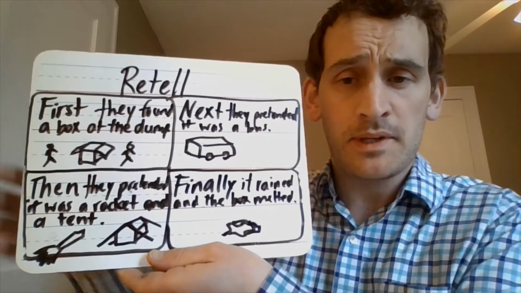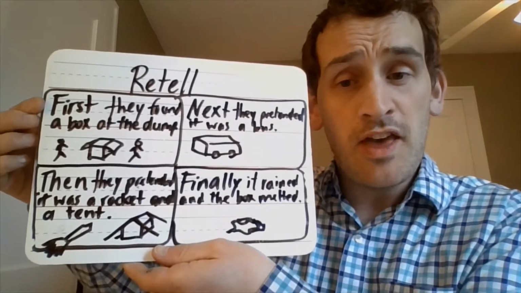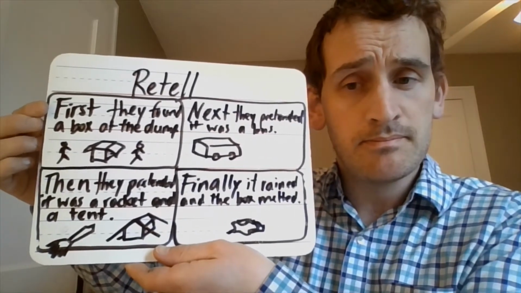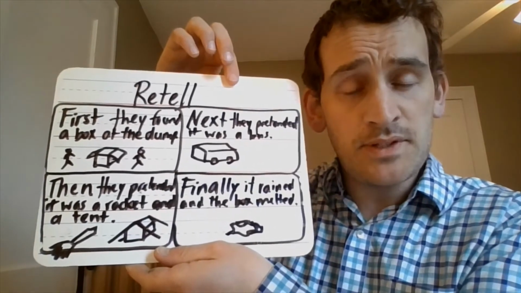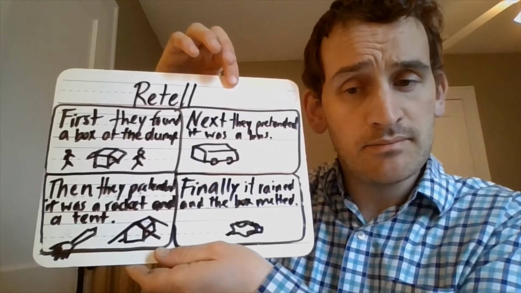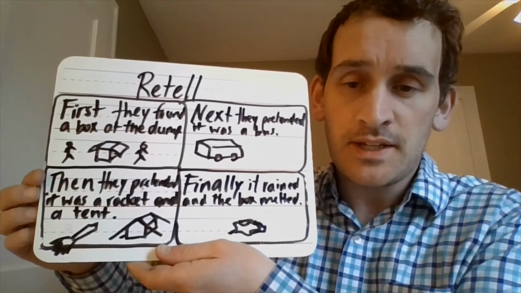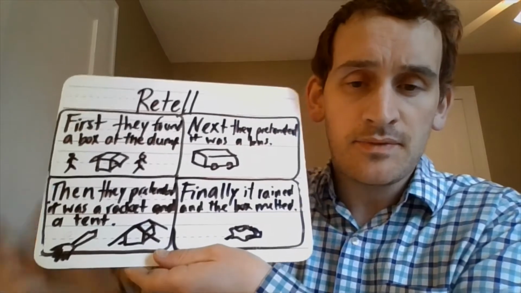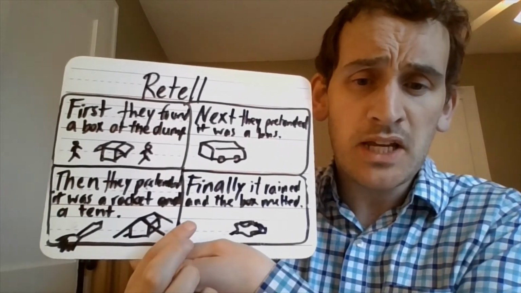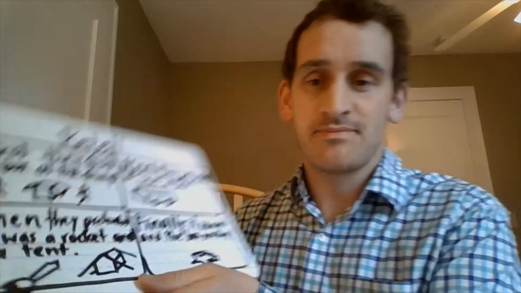Perhaps you came up with something like this. First, they found a box at the dump. Next, they pretended it was a bus. Then, they pretended it was a rocket and a tent. Finally, it rained and the box melted. Now, this doesn't tell us the whole meaning of the story, but it does tell us what happened first, next, then, finally, so we can sequence it.